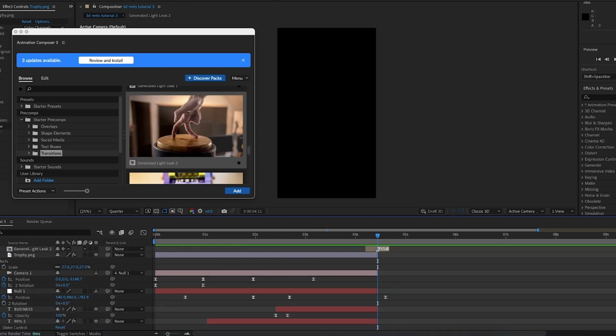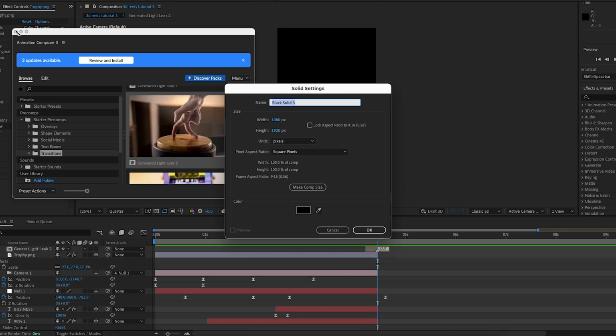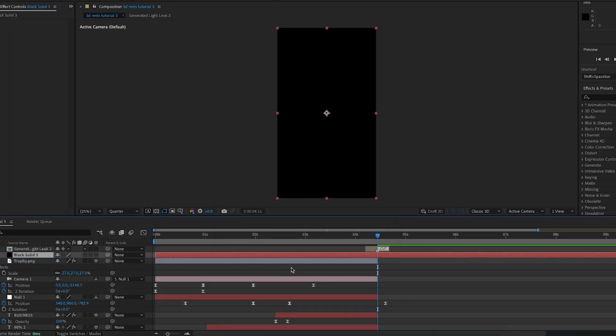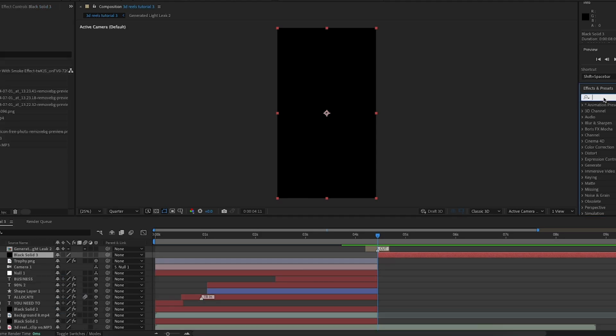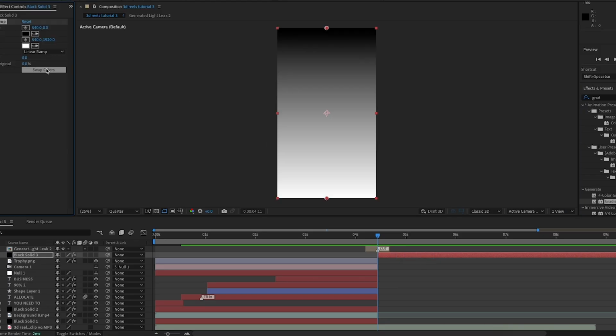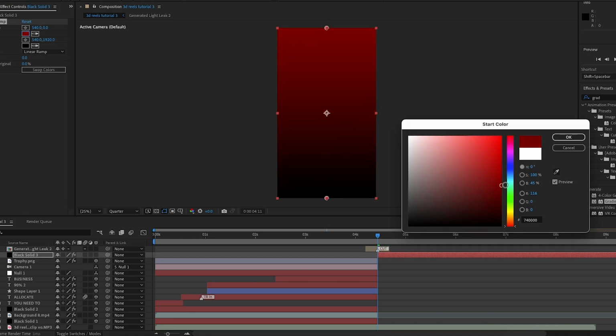to finish the edit. So I'm going to create a new black solid, and I'm going to place this below the light leak. I'm going to cut it at this point, and I'm going to search up in the effects and presets gradient ramp, and I'm going to add the gradient ramp effects onto the black solid. I'm going to press swap colors, and I'm going to make the top color this orangey red color.